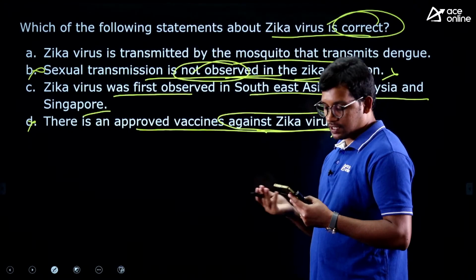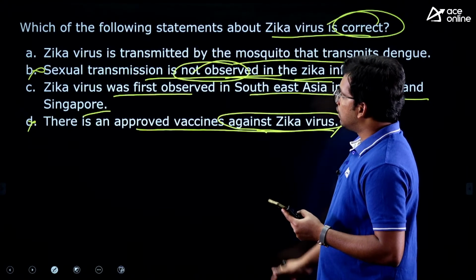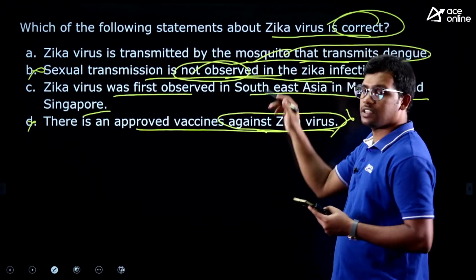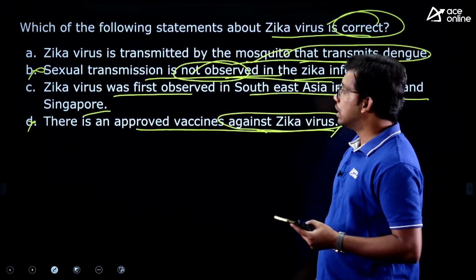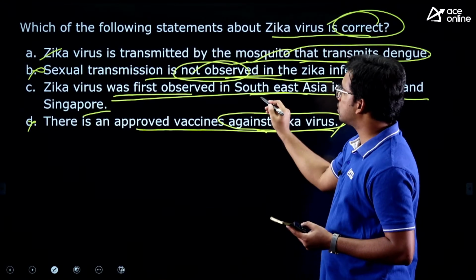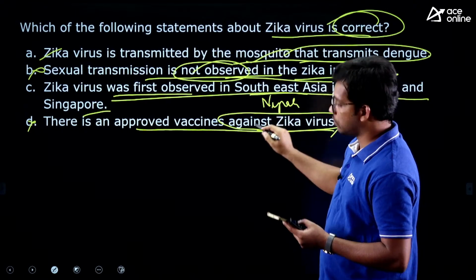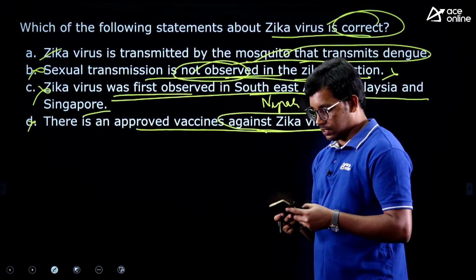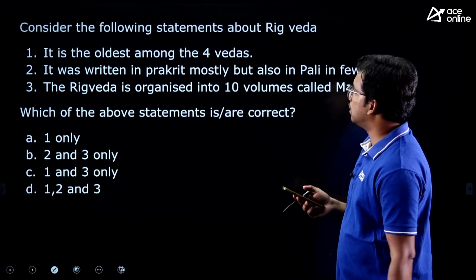Yes, please answer. Even if it is wrong, don't worry. Yes, correct. So this transmission by the mosquito that transmits the dengue, we have discussed. Dengue, chikungunya are also the same mosquito. So hence answer is A. It is not Southeast Asia. Southeast Asia was of Nipah. We have discussed Nipah. It is of Uganda, right? So this statement is also wrong. So hence answer A is correct. Correct. Yes, Ranjan, Ramya, Voendila have answered it as correct.